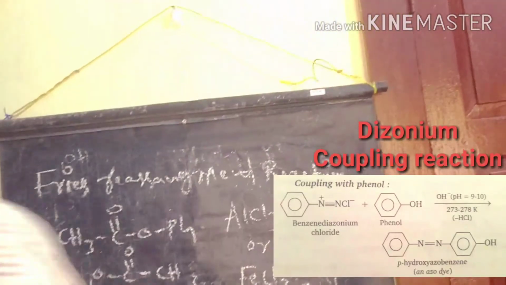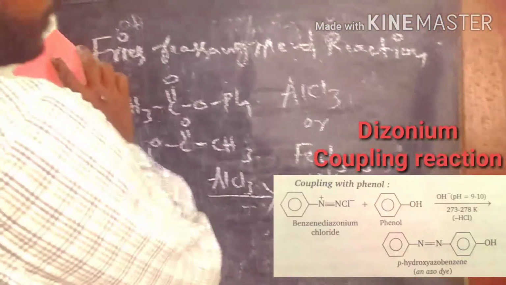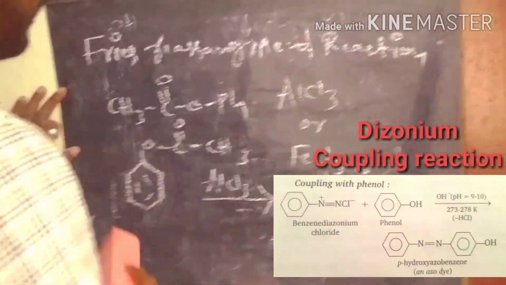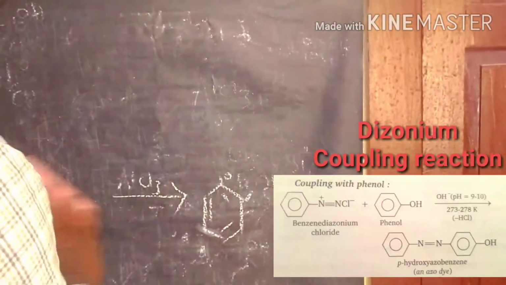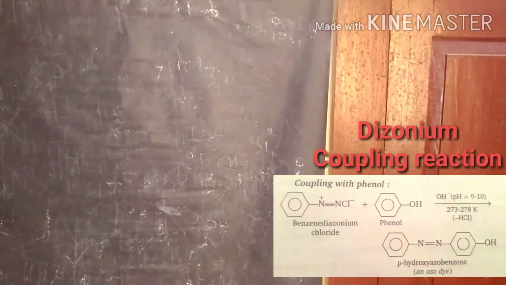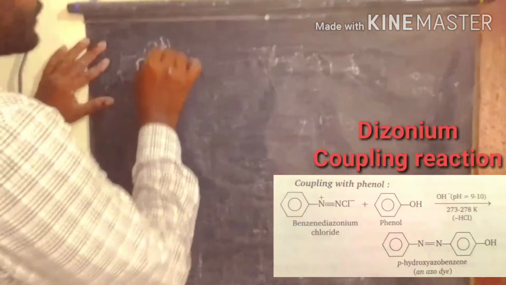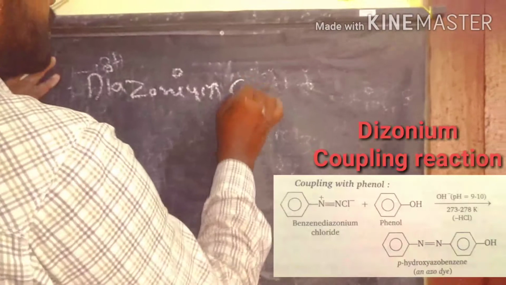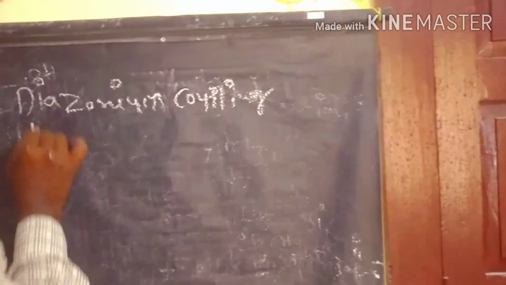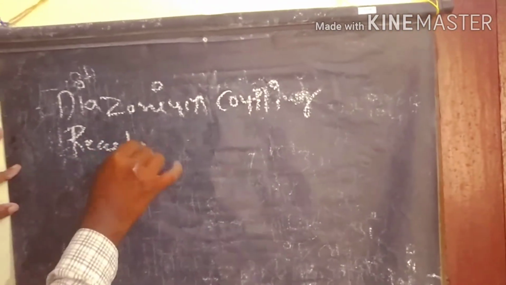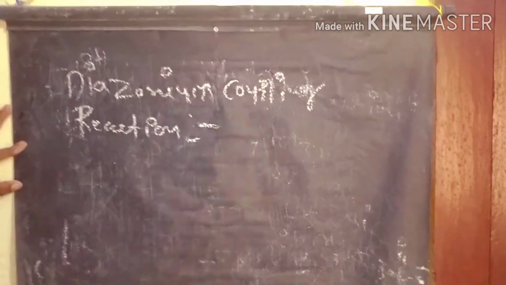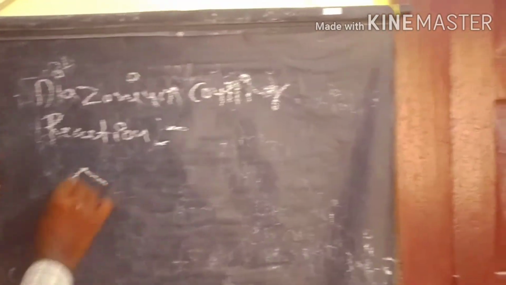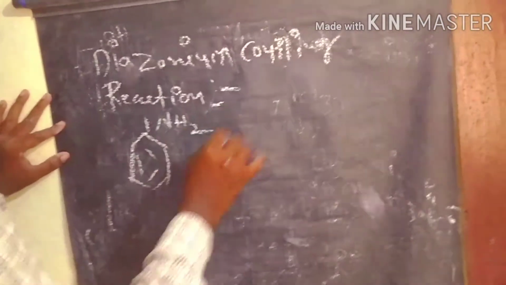So now we have discussed the diazonium coupling reaction. This is a very simple reaction. We already completed the Fries rearrangement, and now we discuss the diazonium coupling reaction. First of all, we start with the phenol or aniline, and we first prepare the diazonium salt.